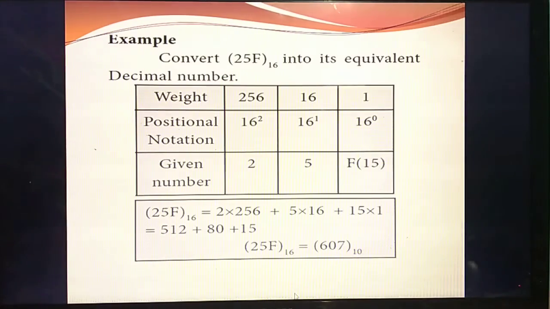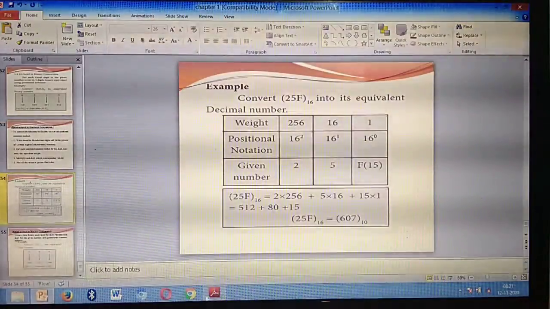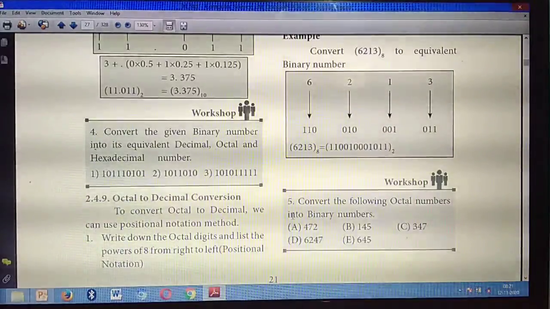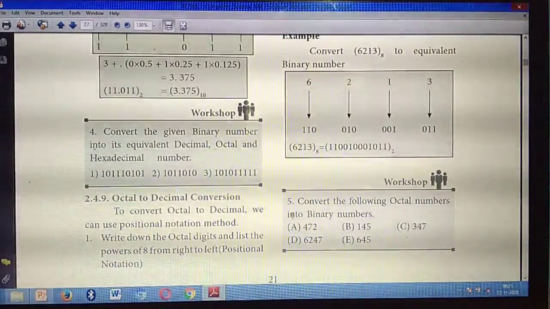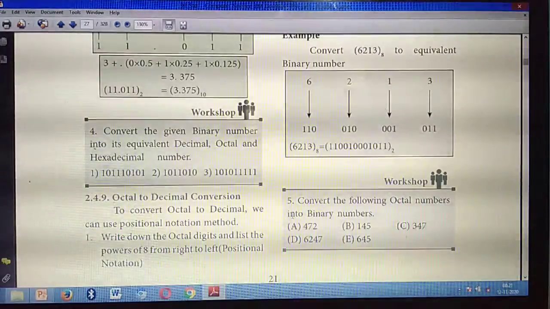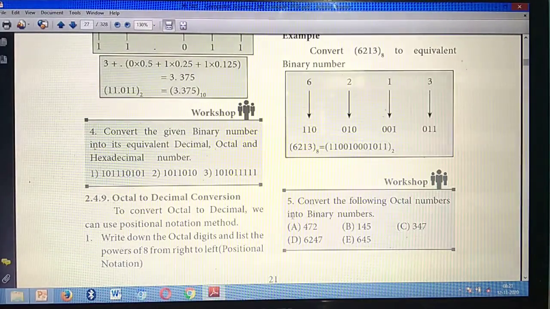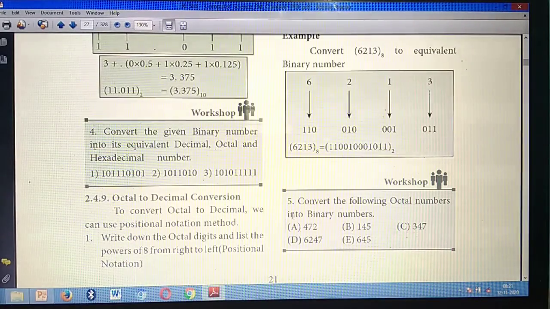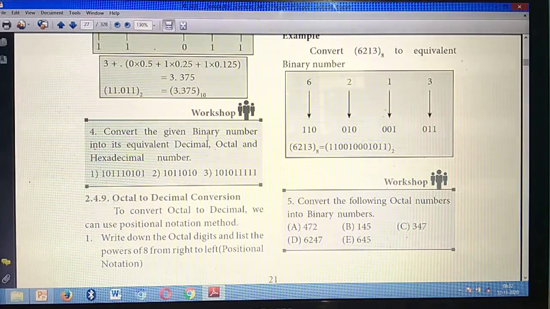Okay. So now I'll give homework for you. All of you take your computer textbooks. Take page number 21. So we will see at page number 21. See, this is a homework for you. Convert the given binary number into equivalent decimal, octal and hexadecimal.